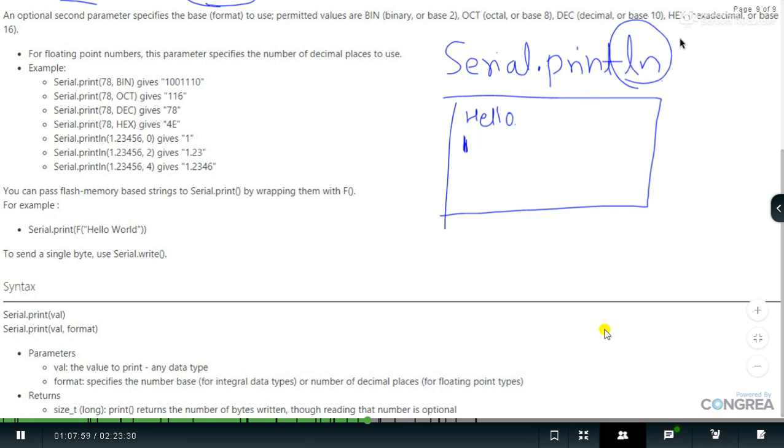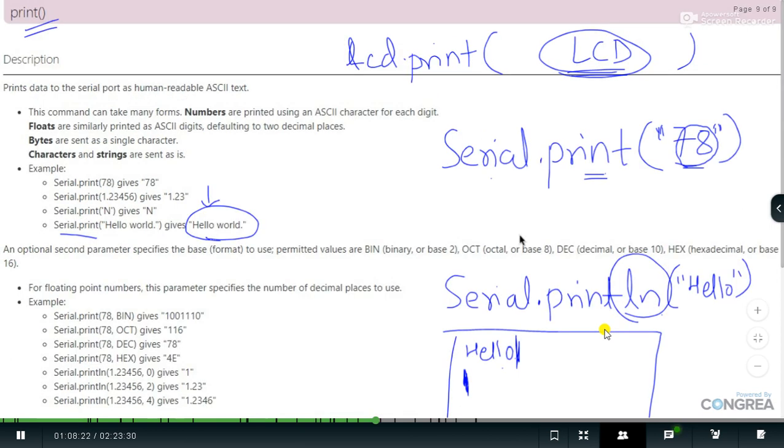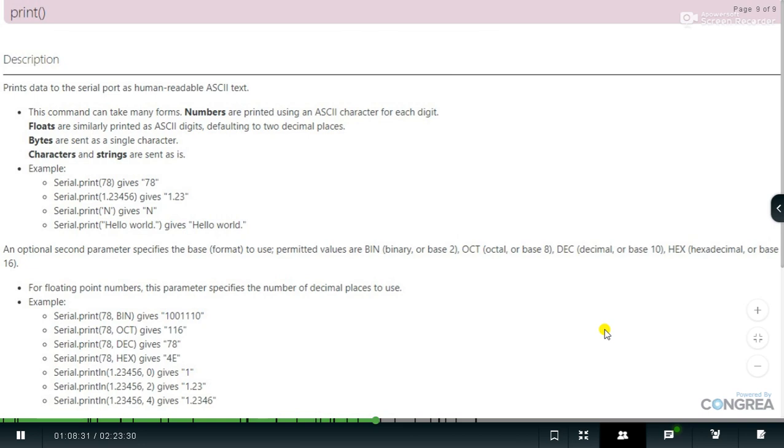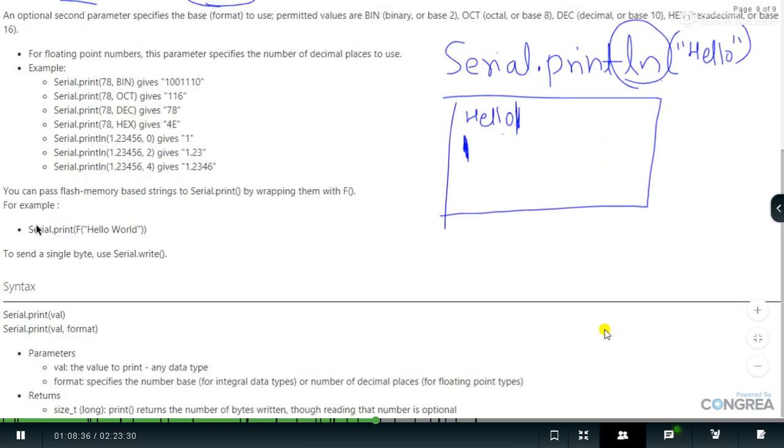Similarly, if I'm using Serial.println and I want to display the string hello, I display hello here, and after displaying that, the cursor will not blink over here; rather it will start blinking on the next line. That's it. That's Serial.println, which is mostly used along with Serial. So that covers displaying data with Serial.print, Serial.println and so on.